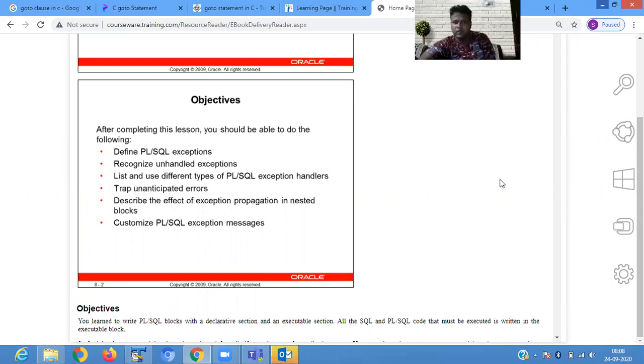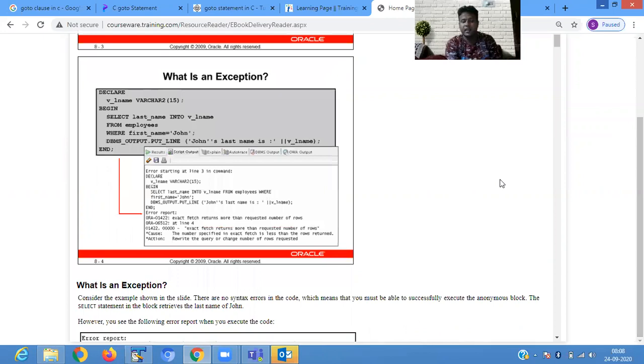What is an exception? Exception is a runtime error. Suppose you want to find some value and the value is not present. It is one type of exception. Another type of exception arises.